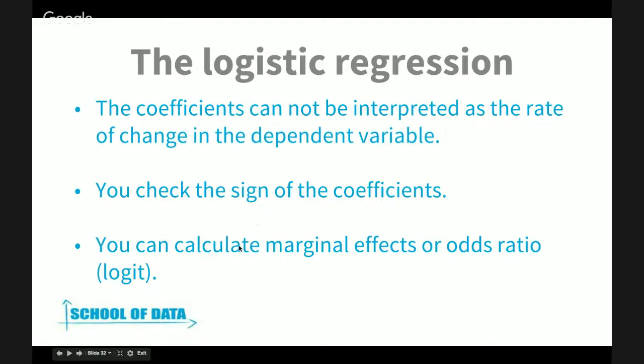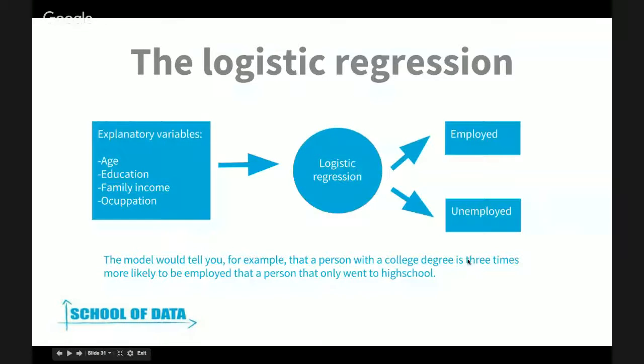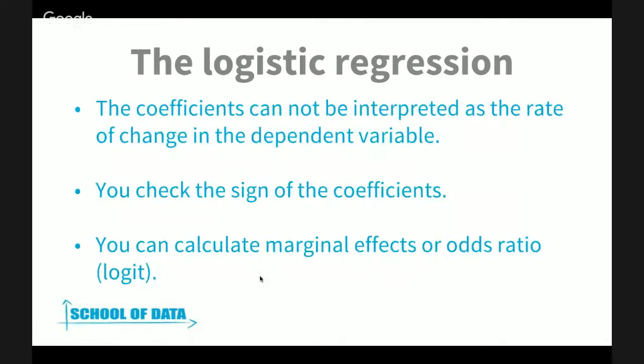Then you can calculate something called marginal effects or an odds ratio that would help you find how many times it is more or less likely to find a certain result. So this is a really quick introduction to what logistic regression is. But remember, if you have more questions, we can go into that later.